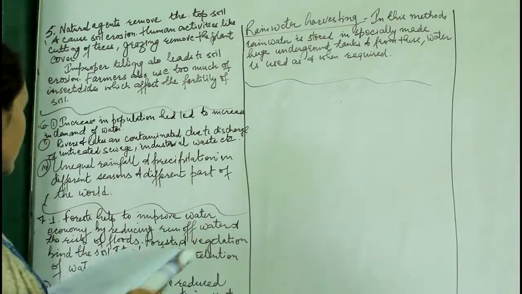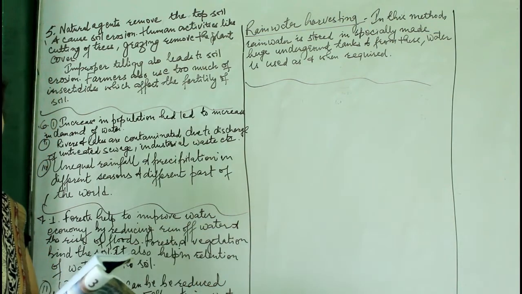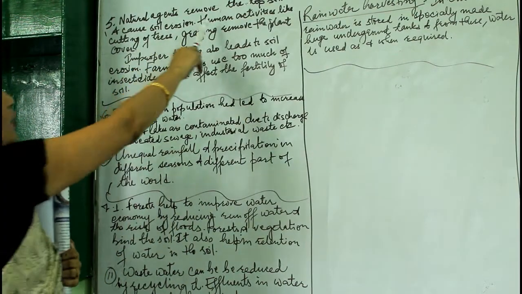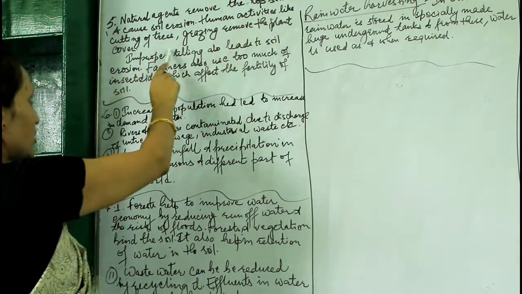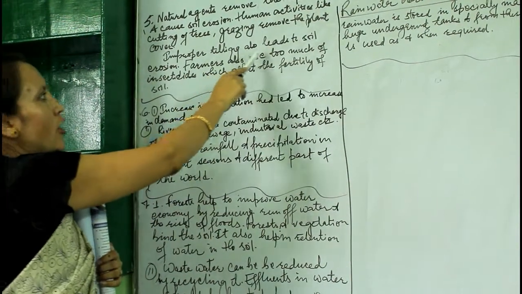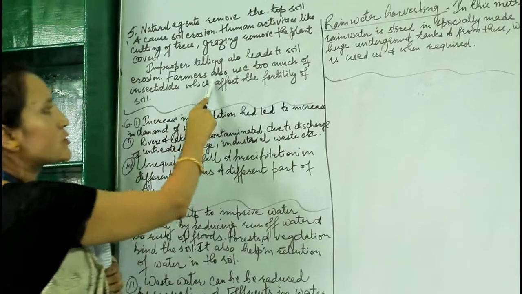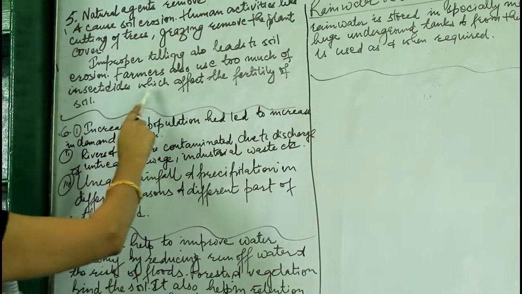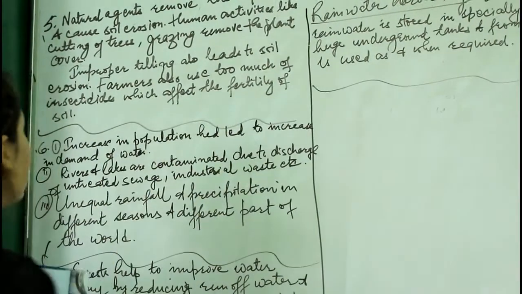Number 5: explain the causes of soil erosion. Natural agents remove the topsoil and cause soil erosion. Human activities like cutting trees and grazing remove the plant cover, and improper tilling also leads to soil erosion. Farmers also use too much insecticides and pesticides, which affect the fertility of the soil.